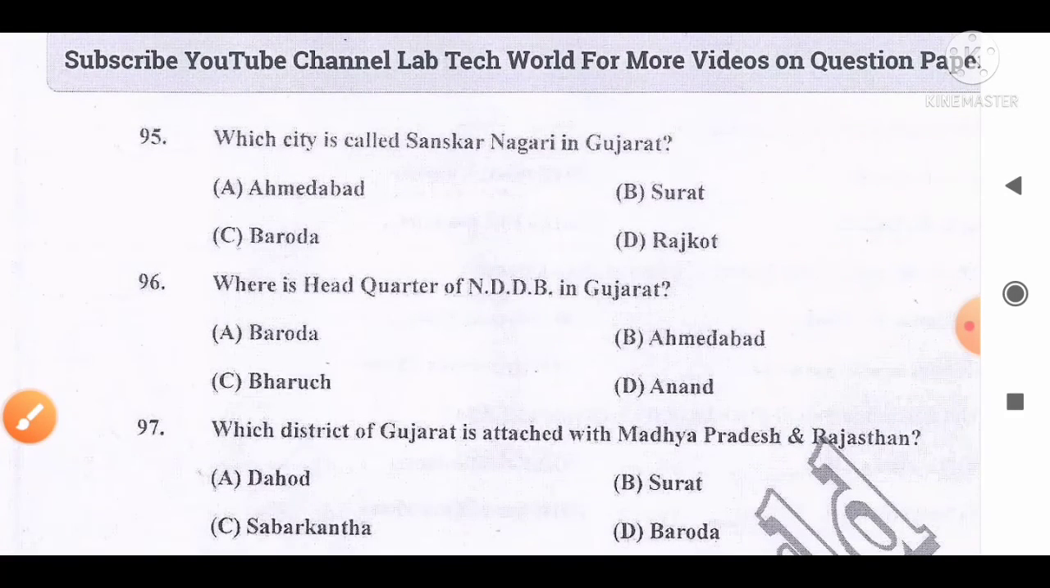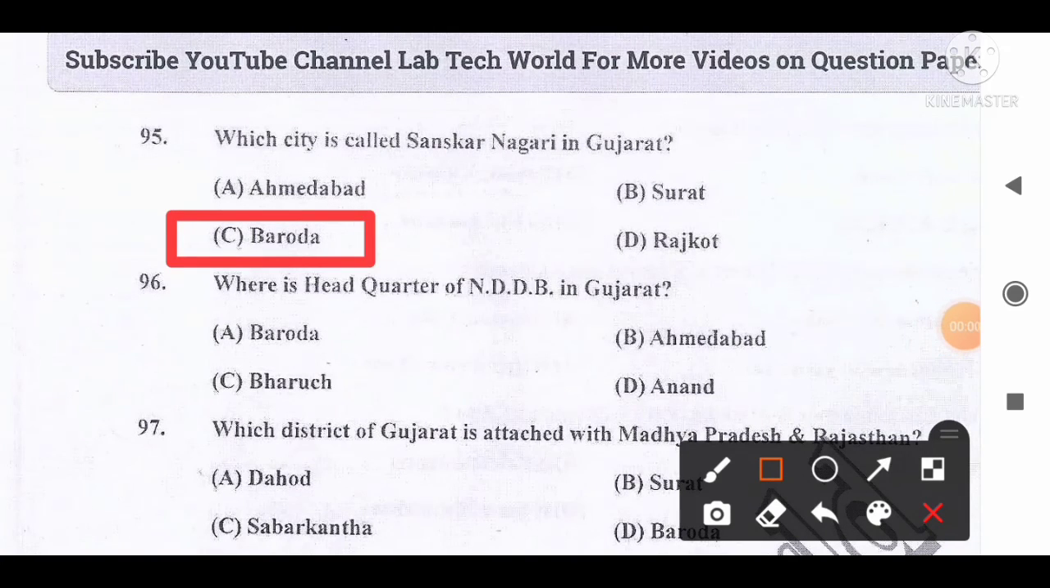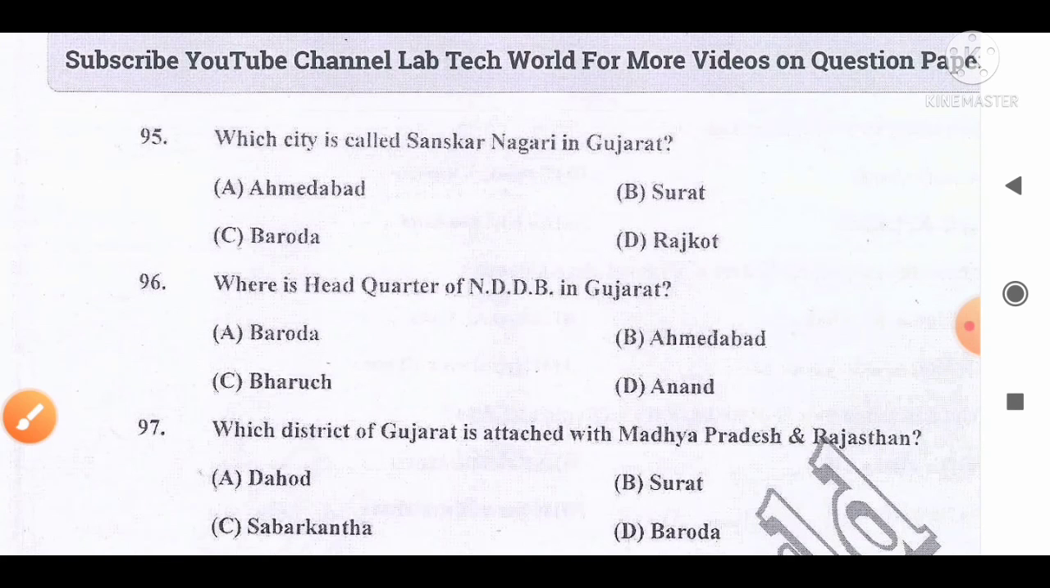Move to the next question, number 95. Which city is Sanskar Nagari in Gujarat? The options are A, Ahmedabad, B, Surat, C, Baroda, D, Rajkot. And the correct answer for this question is option C. Baroda is known as the Sanskar Nagari in Gujarat, or also known as Culture City or Kala Nagari. As many banyan trees are found in Baroda, it is also known as the Sanskar Nagari in Gujarat. So option C is the correct answer for this question.